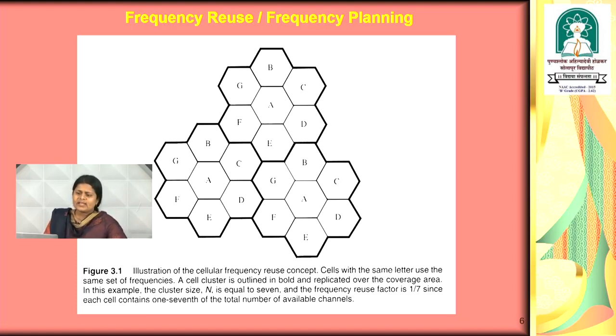In the first cluster frequency A is used, in the second cluster another frequency A is used, and the same happens in the third cluster. The concept is that no two cells having the same frequency are put adjacent to each other, because due to this interference, noise or crosstalk problems can arise.